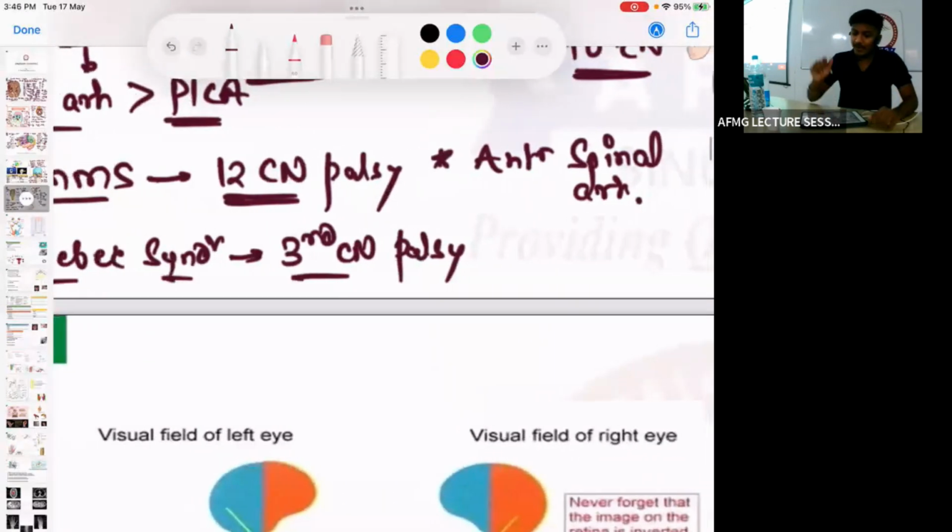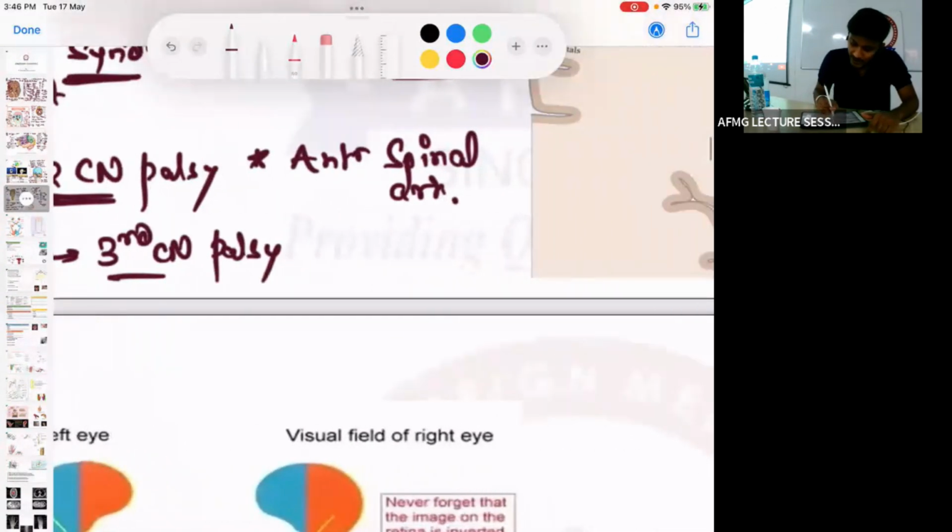ठीक है? So Weber syndrome is due to palsy of which cranial nerve? Third cranial nerve, along with contralateral hemiplegia. And Weber syndrome is due to occlusion of which artery? बराबर बोलो तो सही जोर से.